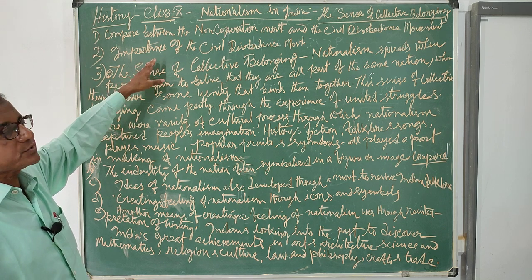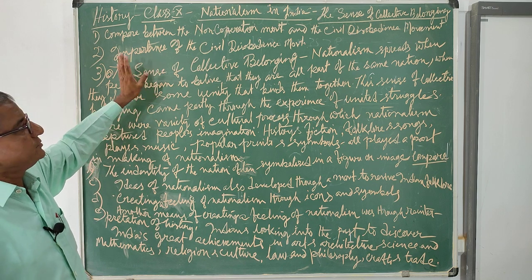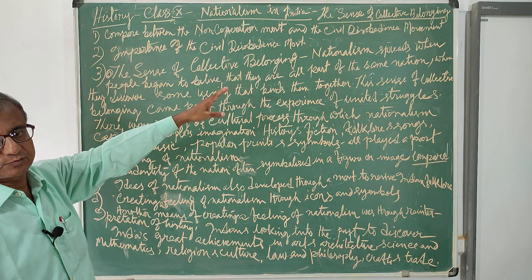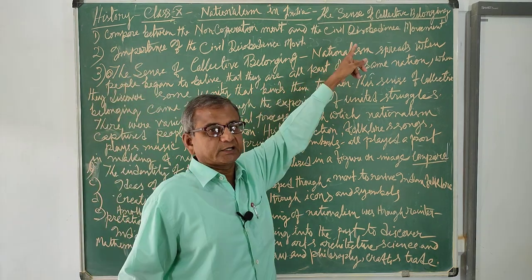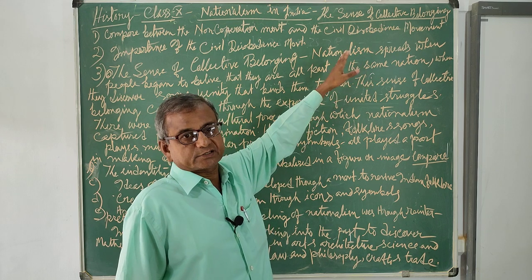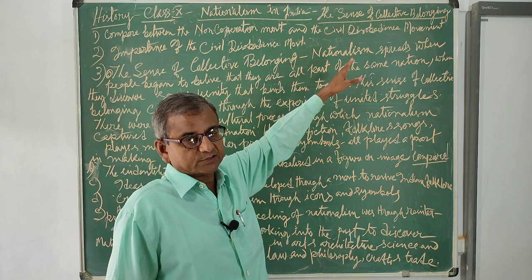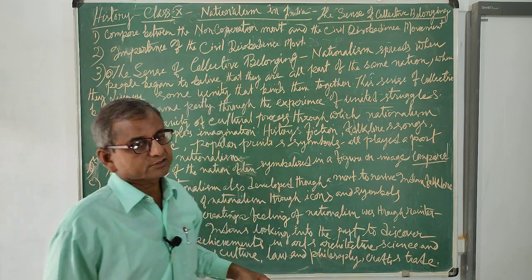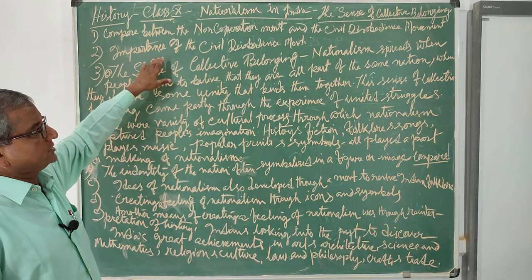These are some of the differences between the non-cooperation and civil disobedience movements. Also, Khan Abdul Ghaffar Khan of the North-Western Frontier Province, popularly known as Frontier Gandhi, supported it. This did not happen in the case of non-cooperation.